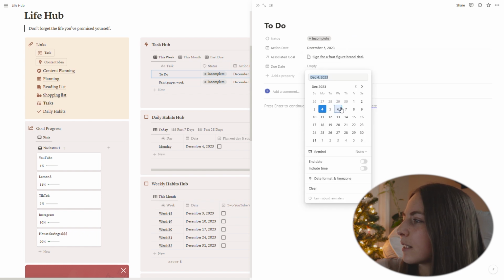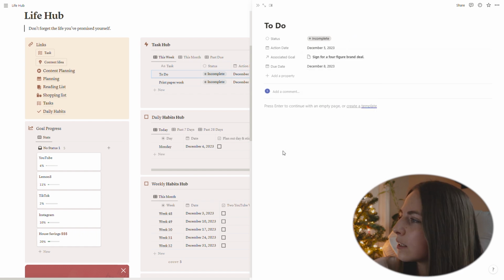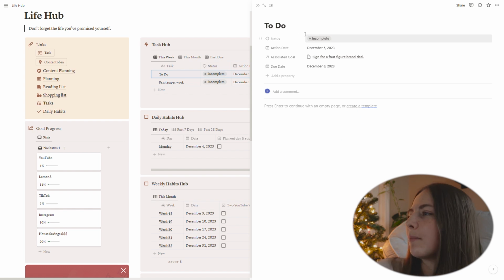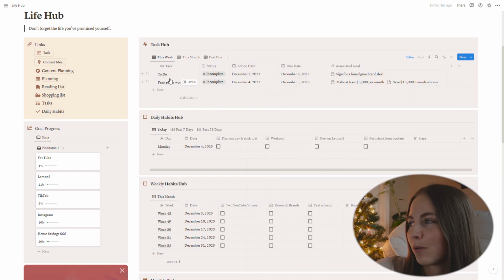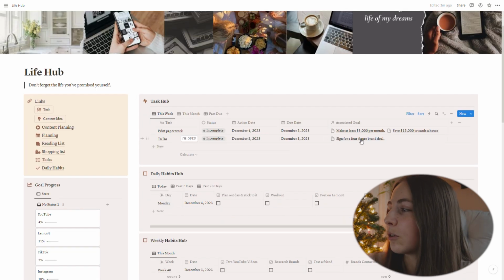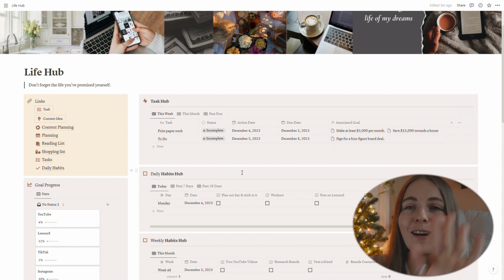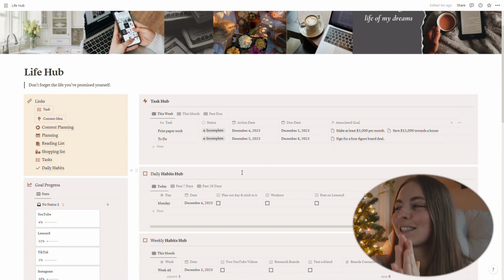And the due date is going to be, we'll say, Friday. So if I don't get it done tomorrow, I at least have to get it done by Friday. And then it shows up right here on this week. So I know that I have to do this on the 5th, but then I can see the goal that is associated with that, and it automatically creates the to-do.